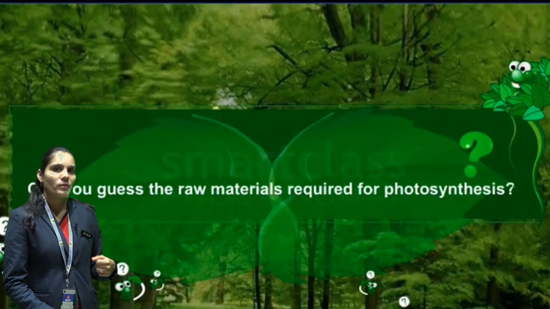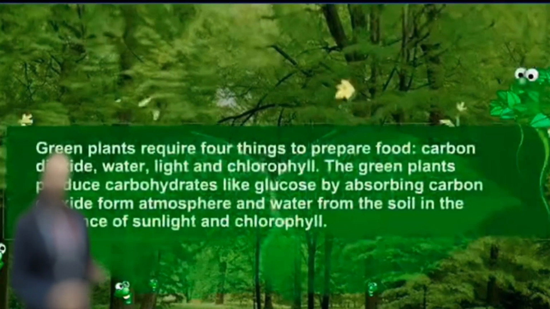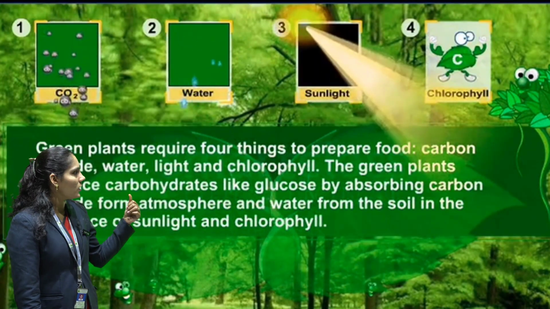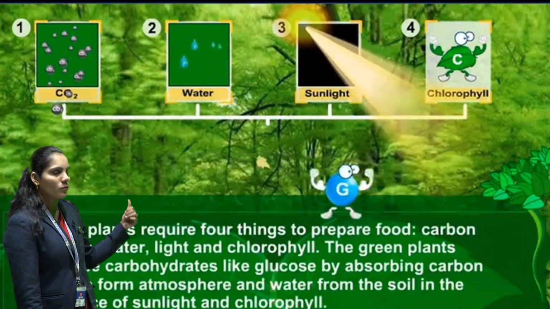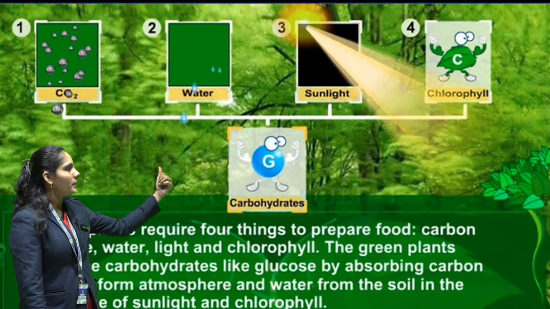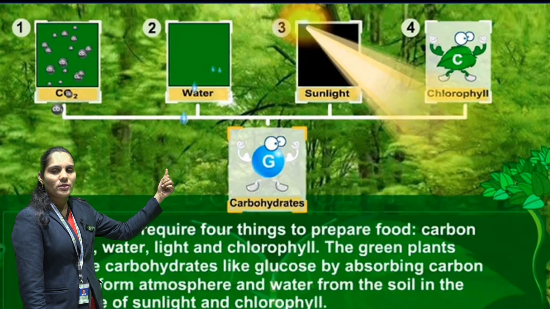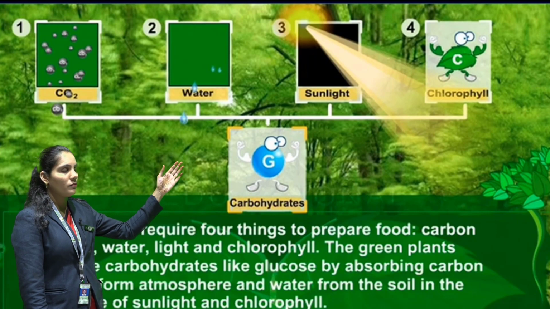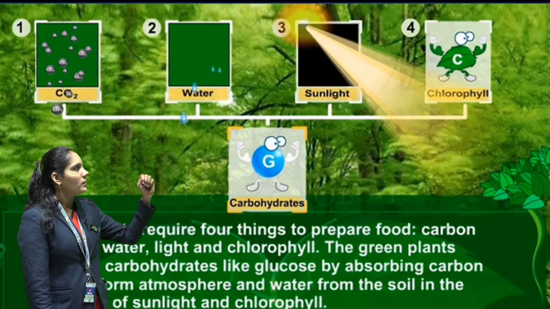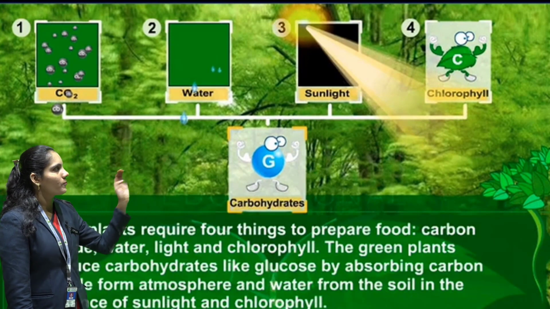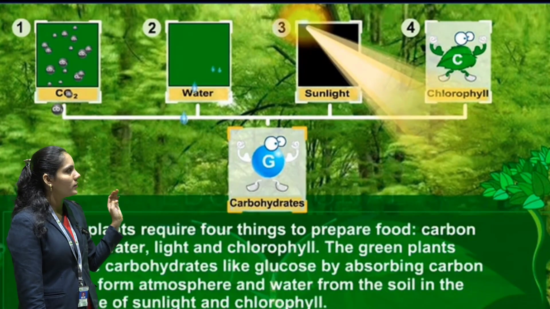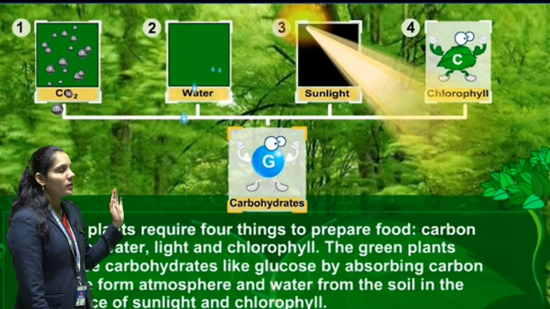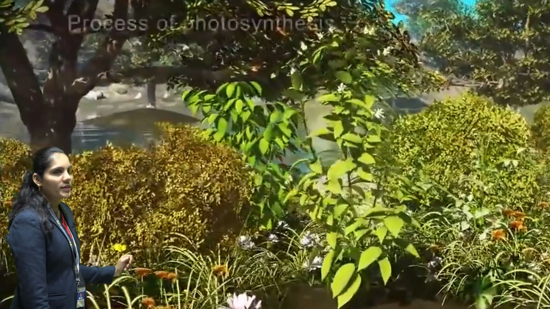Students, as we know, when we are making any special dish, we require ingredients. So a plant also requires raw material for making its food. So see what raw material they require for the preparation of food. They require carbon dioxide, which they take from the air. They require H2O, H2O means water, which they take from the root, and the chlorophyll pigment, which is already present in the plant, and the sunlight, which they take from the sun. So these are all the raw materials they require, and with the help of that raw material, in the presence of chlorophyll pigment and sunlight, they prepare their own food. Now let's start the photosynthesis process.